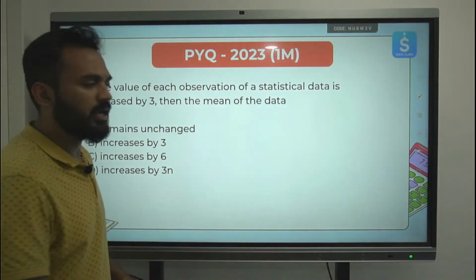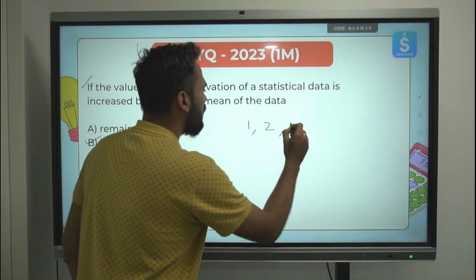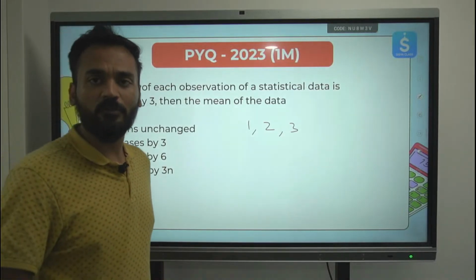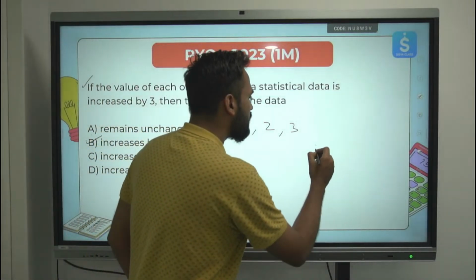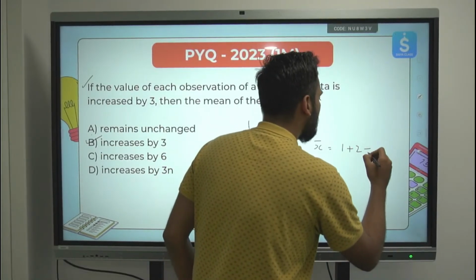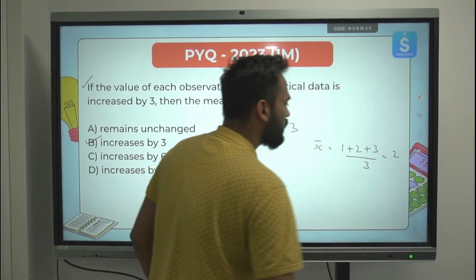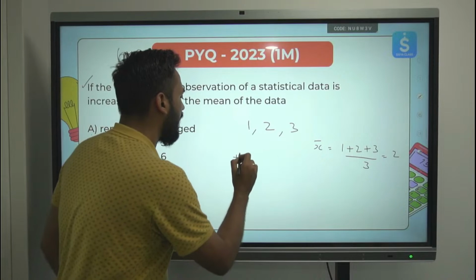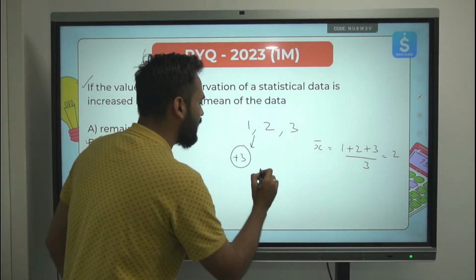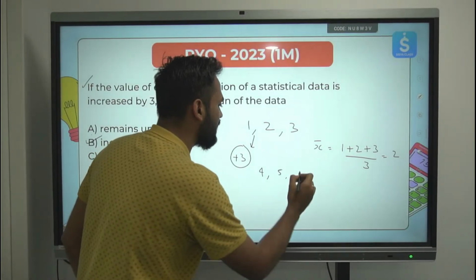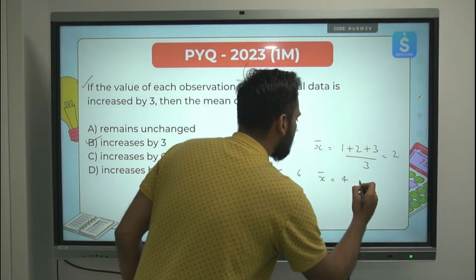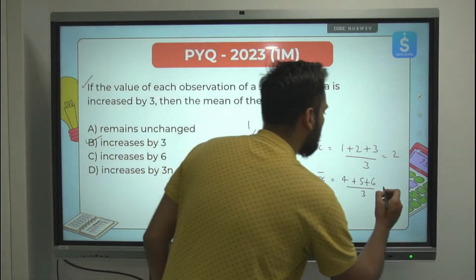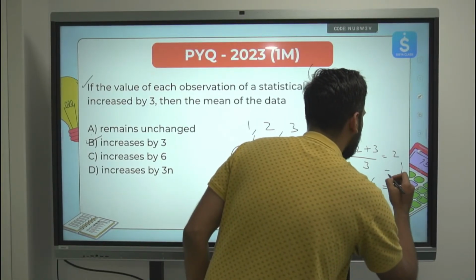Let's take an example and understand. For example, if I have a small data set 1, 2, 3, what will be the mean for this data set? Sum by number of observations is mean. The mean will be 1 plus 2 plus 3 by 3, which will come out to be 6 by 3, 2. Now, if I increase each and every data point by 3, this 1 will become 4, this 2 will become 5, this 3 will become 6. Now find out the mean: 4 plus 5 plus 6 by 3. When you solve this, 15 by 3, you will get the mean to be 5. You see the mean is also increased by 3.